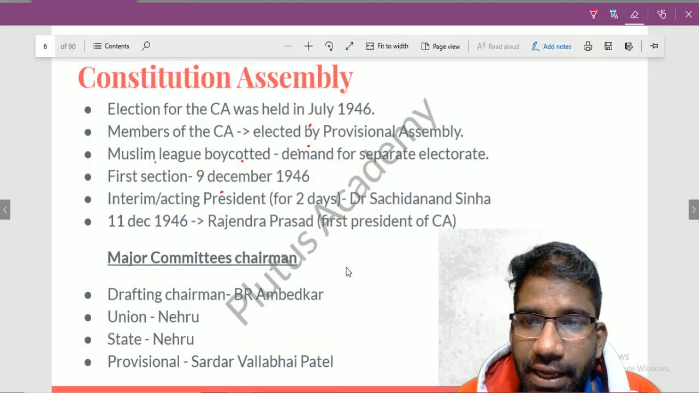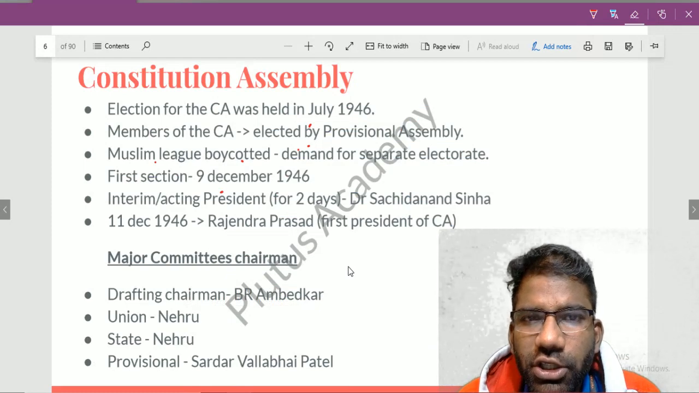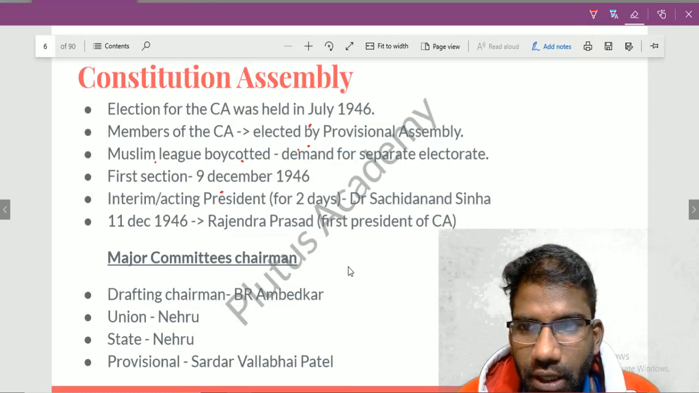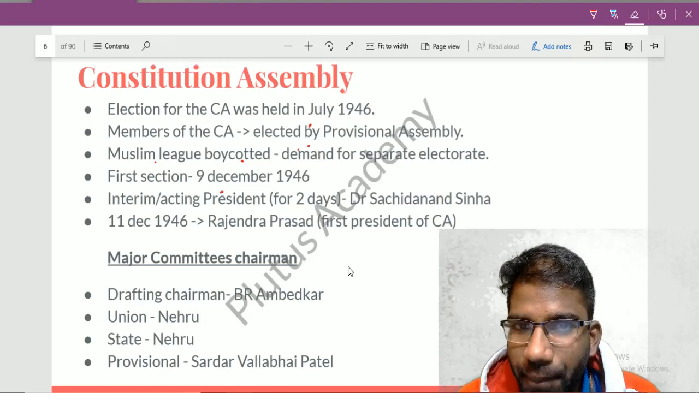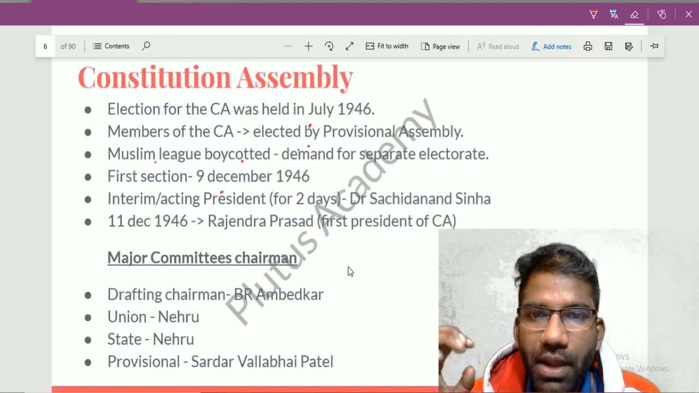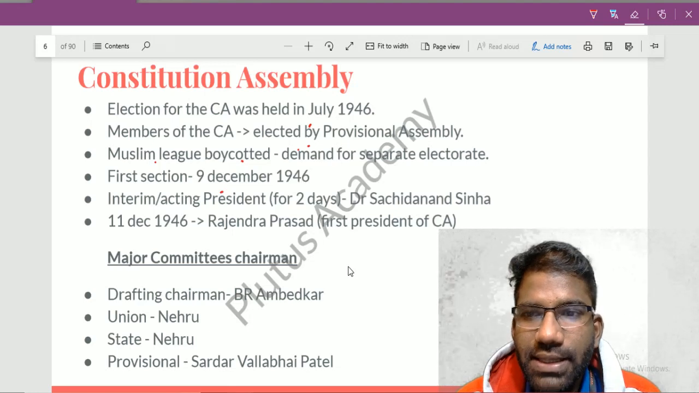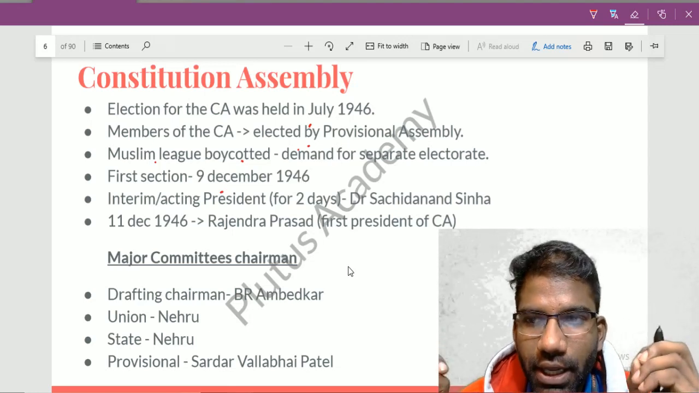Hi friends, in last class we started the introductory chapter of the Indian polity subject. Now in this class we will have a revision of certain topics and we will move further. Let us start with the Constituent Assembly, or the constitution making body.